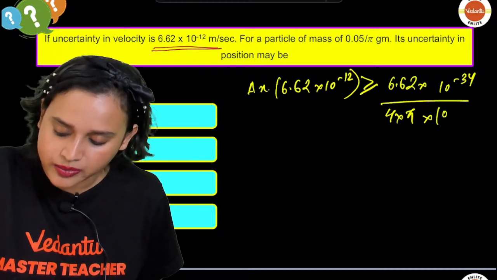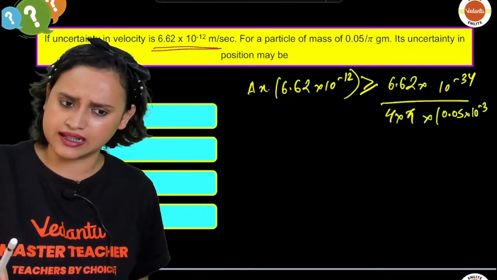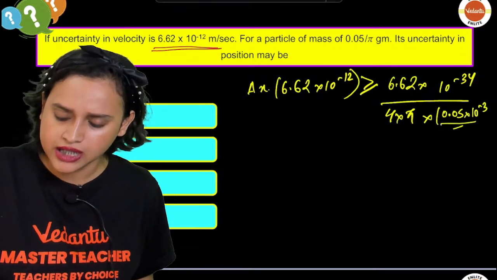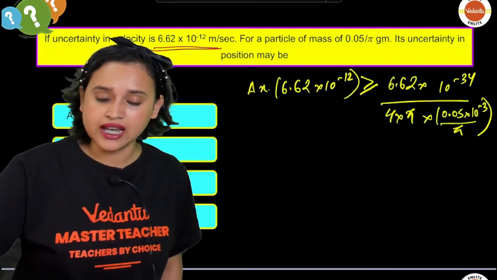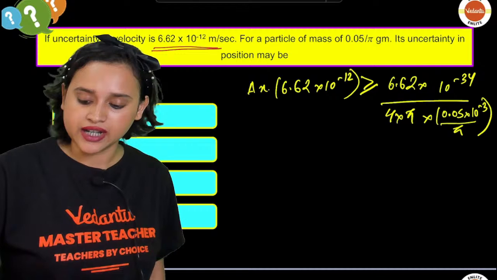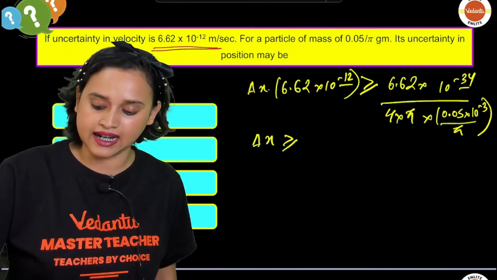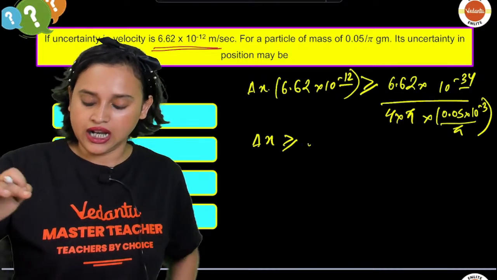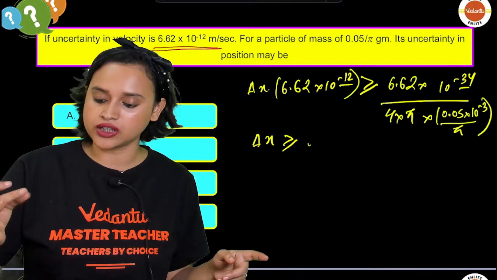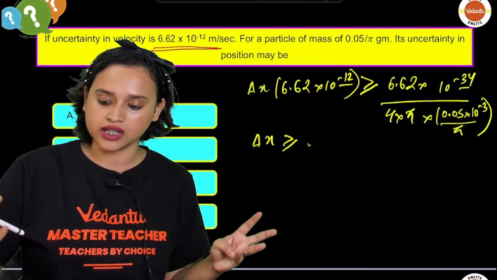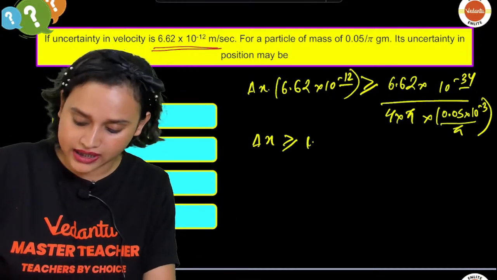So that means this will be 0.05 into 10 to the power minus 3, because this is in gram. Yes, we don't want it in gram. Divided by pi. Can I do this? Yes. If I do this, now what will happen? Simplify. 10 to the power minus 2, 10 to the power minus 34. That means that delta x is greater than or equal to, everybody, 34 and 12... 33, 19. So 10 to the power minus 19.